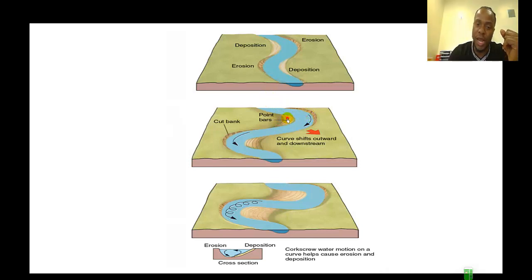The opposite side, however, is the side where deposition begins to occur, because all the water is moving faster this way, so this side will be slower. Because it's slower, it's going to drop some sediment. We use an analogy of an elbow, right? This is where you can drop your sediments. So the inside of the elbow is where you can drop the sediment. The outside is where more erosion will take place.